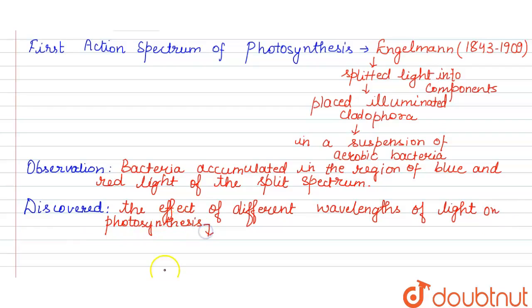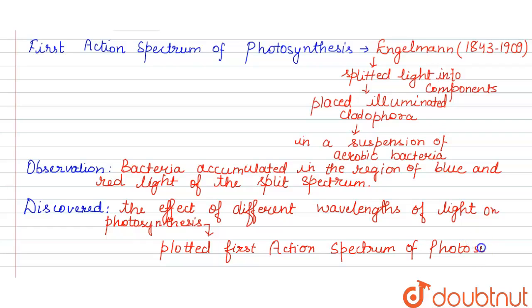And later on, after this observation, he plotted the first action spectrum of photosynthesis. So the person was Engelmann.